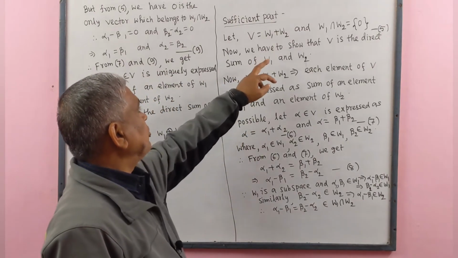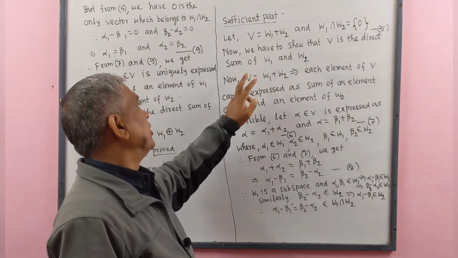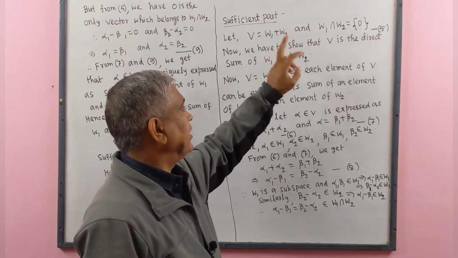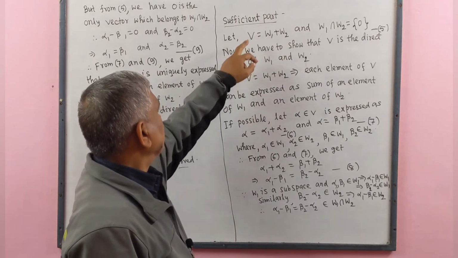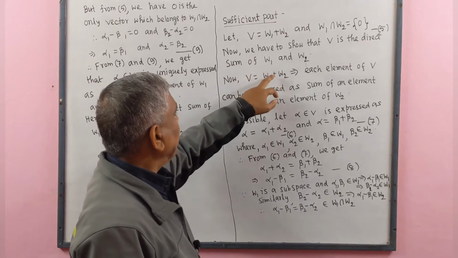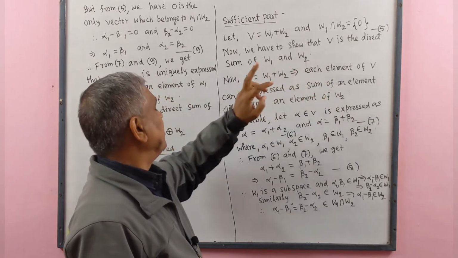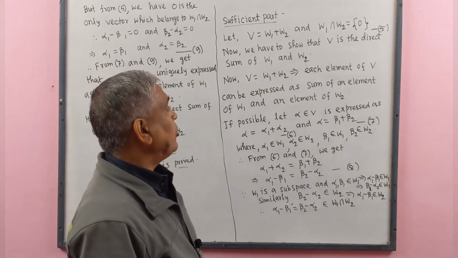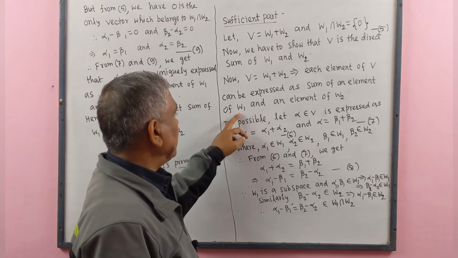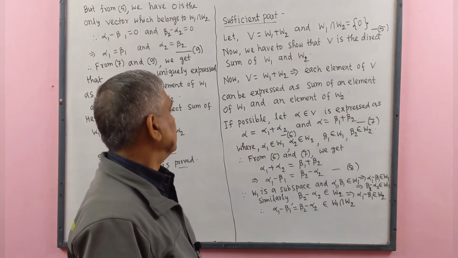Now we have to show that V is the direct sum of W1 and W2. Now V equal to W1 plus W2 implies that each element of V can be expressed as sum of an element of W1 and an element of W2.